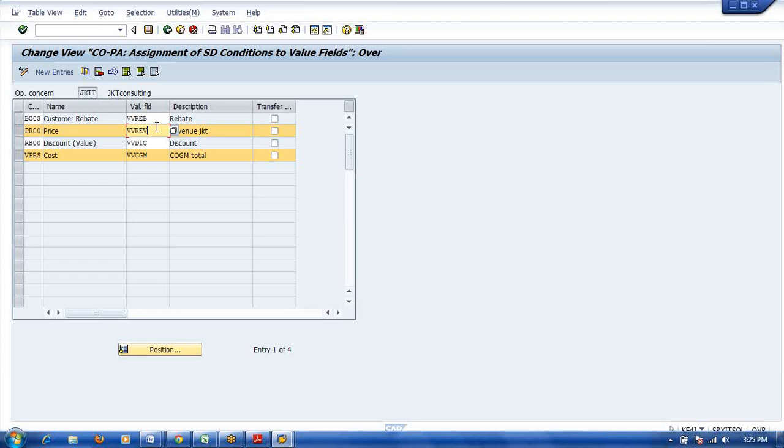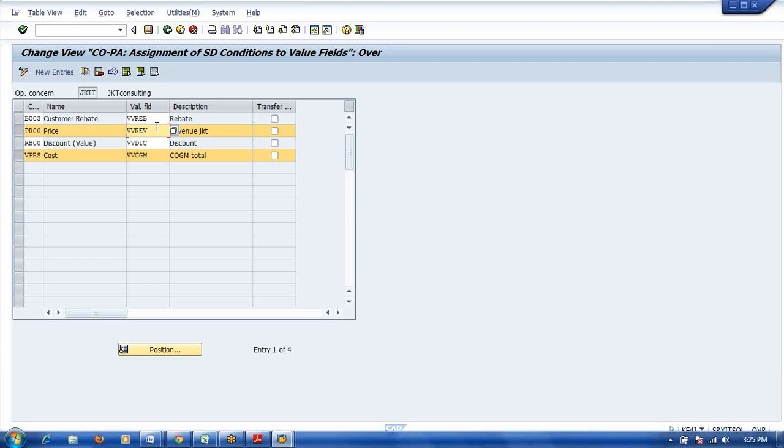One is for deemed export, they will create one pricing procedure. For export sales, they will create one pricing procedure. For local sales, they will create one pricing procedure. If they use different condition types, in that case we should gather all the condition types from the consultant and map them accordingly.